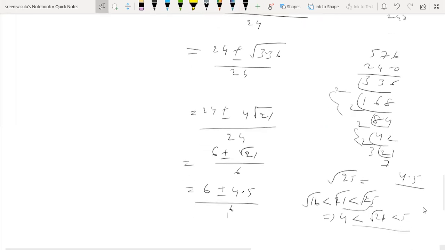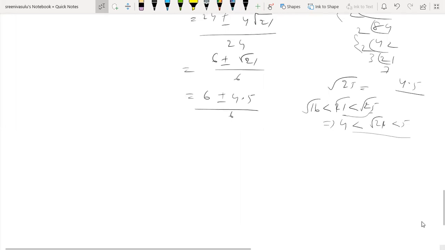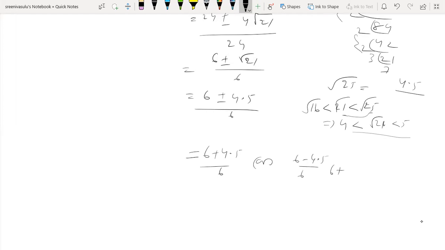If you have a calculator, no problem. Otherwise, you can do it manually in this way. Here we have one root, 6 plus 4.5 by 6, and another root, 6 minus 4.5 by 6.